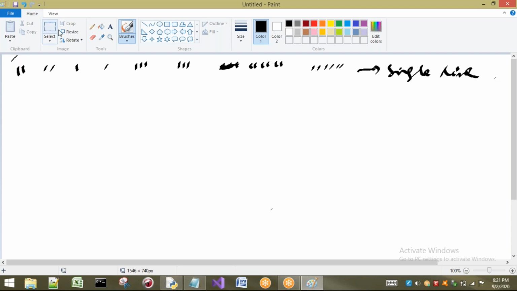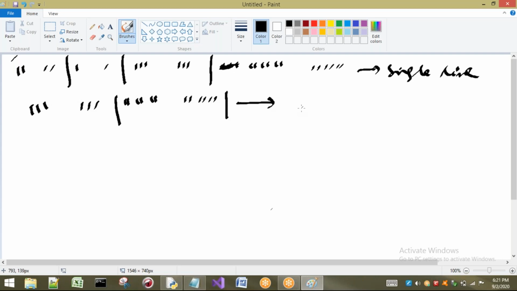Now, if I want to take multiple lines, then I have to go for triple single quotes or triple double quotes. This is for multi-line strings.